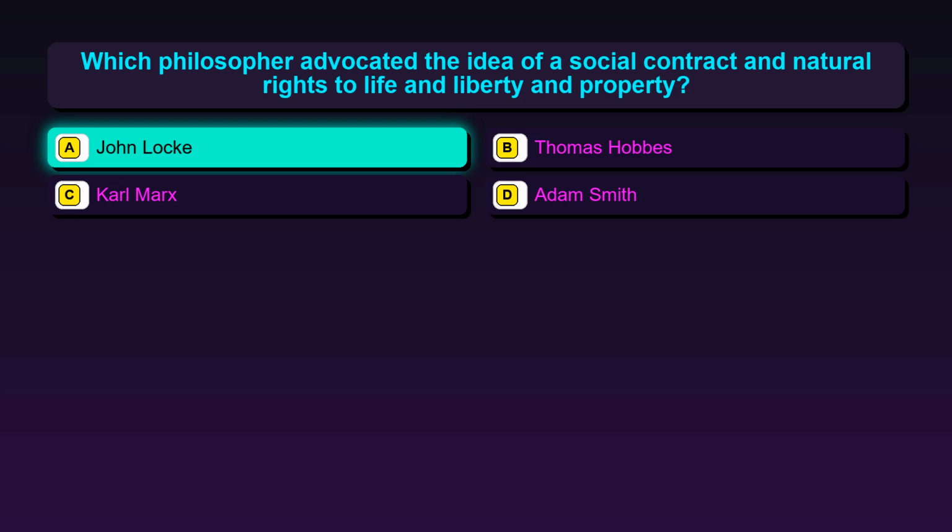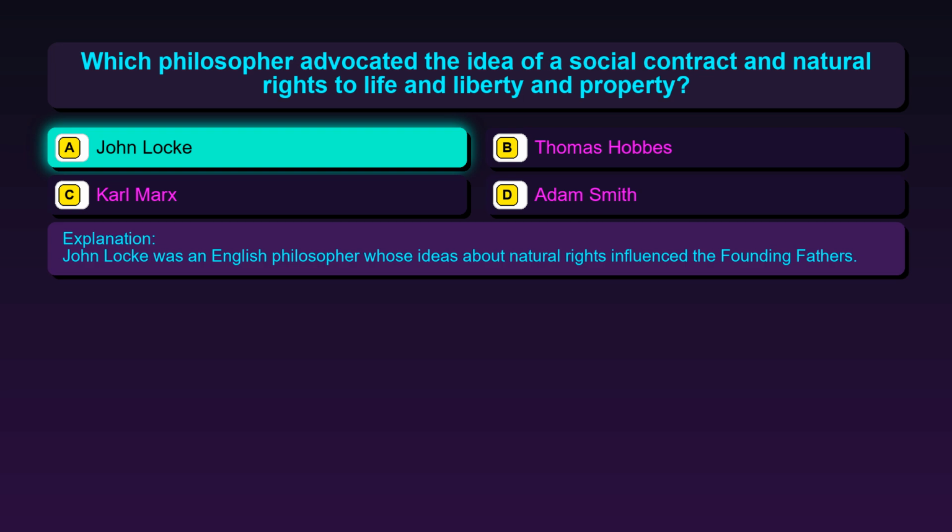The correct answer is option A, John Locke. John Locke was an English philosopher whose ideas about natural rights influenced the founding fathers.